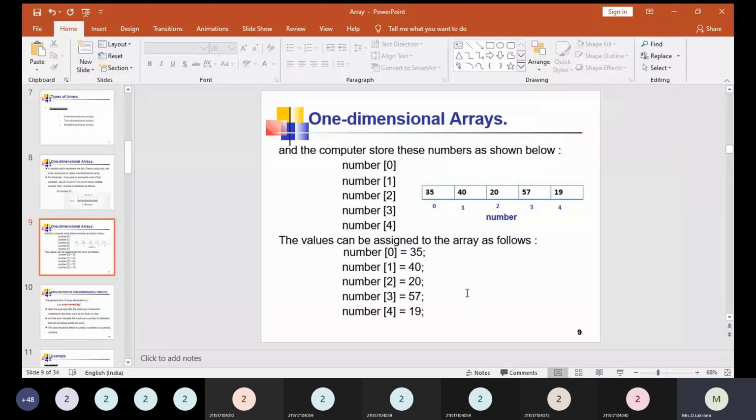So the values can be assigned to the array as follows: number of 0 is equal to 35, number of 1 is equal to 40, number of 2 is equal to 20, number of 3 is equal to 57, and number of 4 is equal to 19. So this is the basic initialization to be learned to give some elements when you are declaring the array.